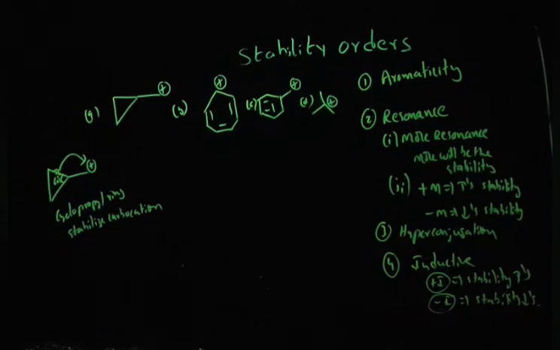Remember guys, the cyclopropyl effect is the most dominant. You have to consider that the cyclopropyl ring effect over a carbocation will be the most dominant effect over everything, over aromaticity. Even if the positive charge is involved in aromatic nature, that will be dominated by the cyclopropyl group. Very important factor. That means whenever the carbocation is next to a cyclopropyl ring, it will be the most stable carbocation. So obviously option A is the most stable one.